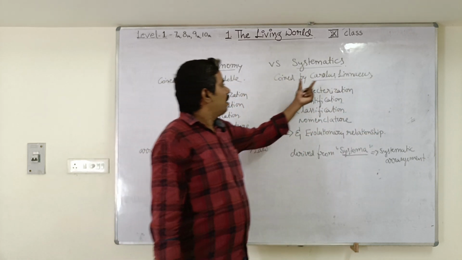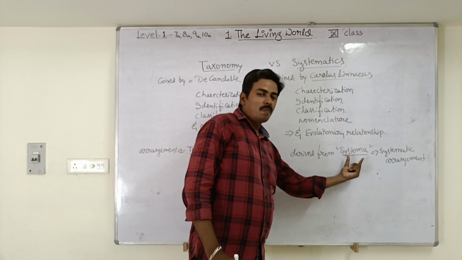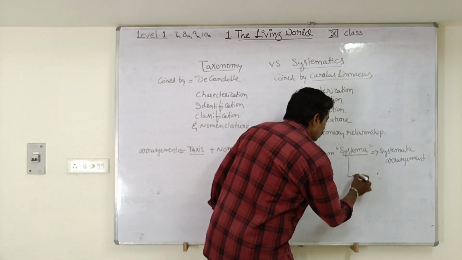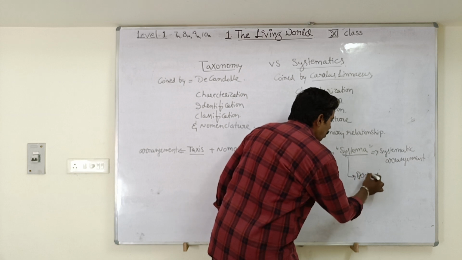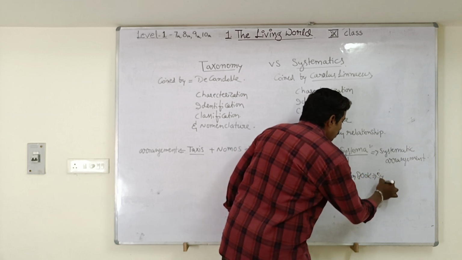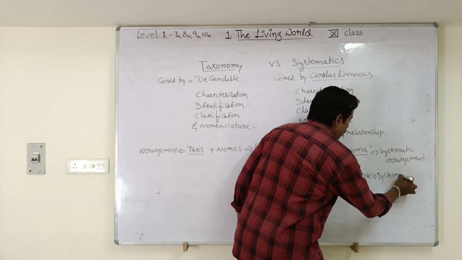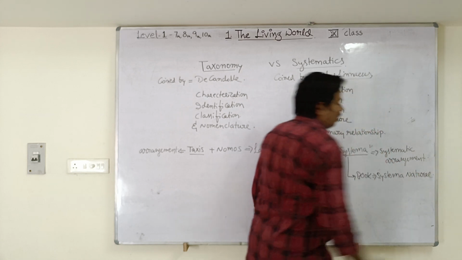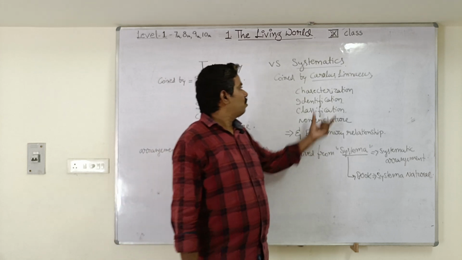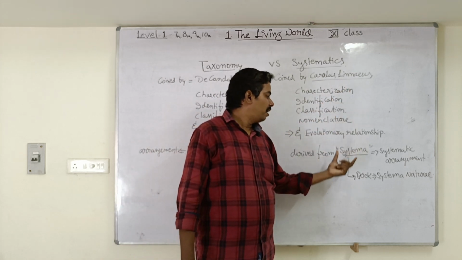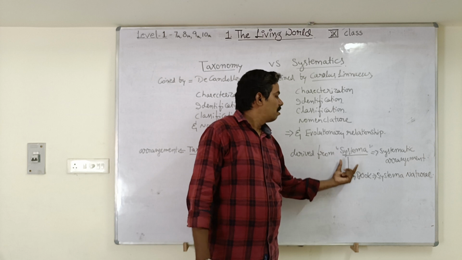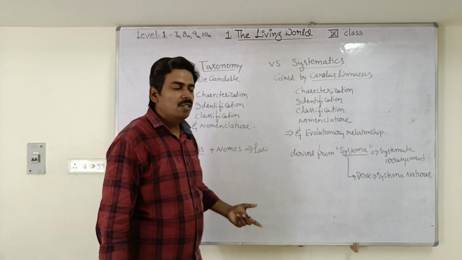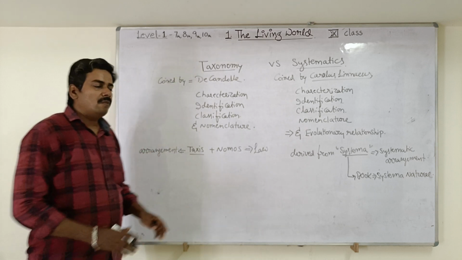Carolus Linnaeus used the word systema for naming his book called Systema Naturae. So the term systematics was first used by Carolus Linnaeus. Understood, students? Copy this.